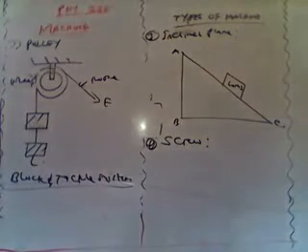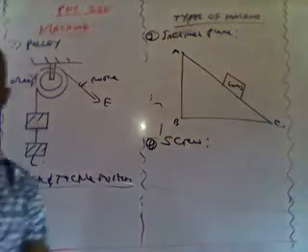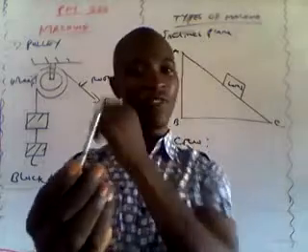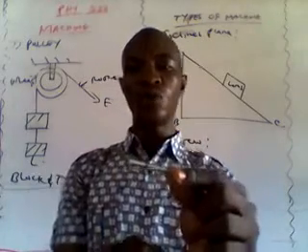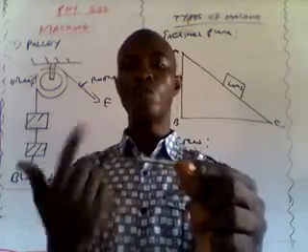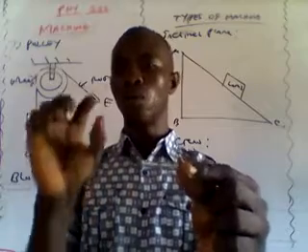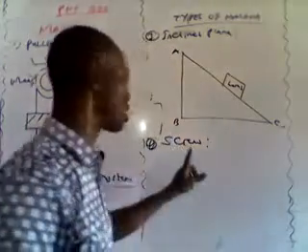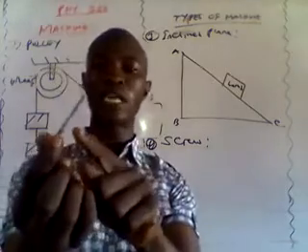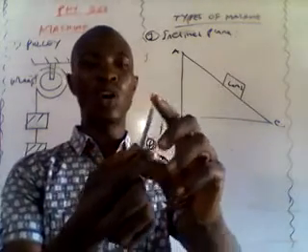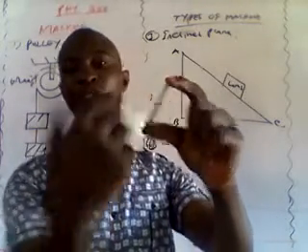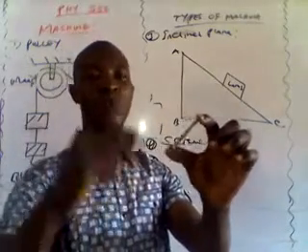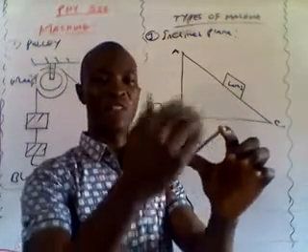So let me show you an example of a screw. I don't know whether you are familiar with this type of tool before. Screw, or we also have what we call bolt and nut. Bolt and nut is also an example of a screw, and this is another example. This screw has a kind of thread around it, and in between two threads we have a kind of valley.